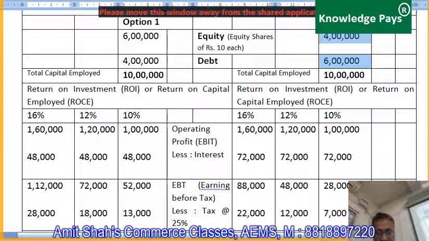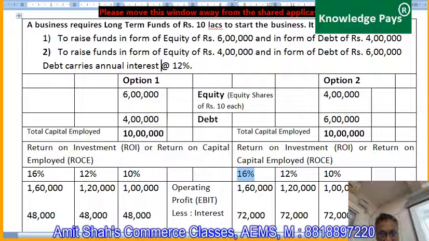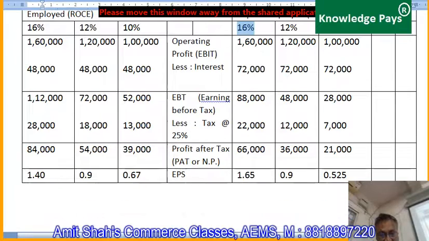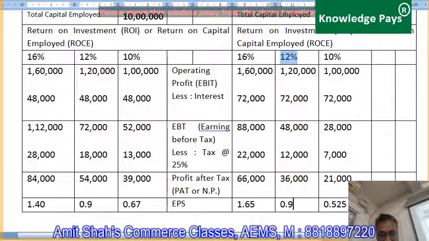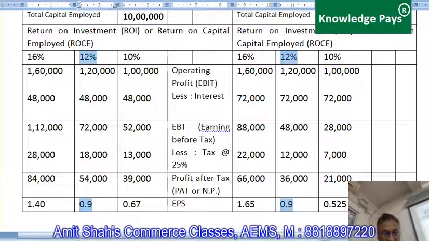It is not so that debt should always be more than equity. Debt should be more than equity only when return on investment is more than the rate of interest. Then only it is coming maximum. If return on investment and interest rate are the same, whether you keep more debt or more equity, your EPS will not be different at all.